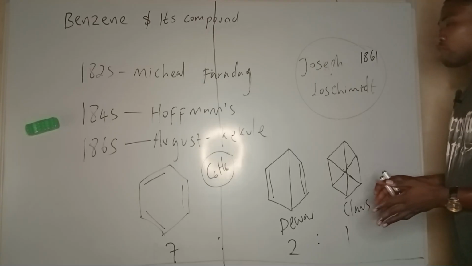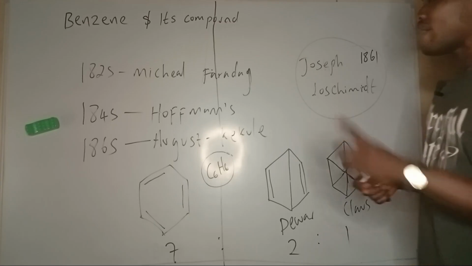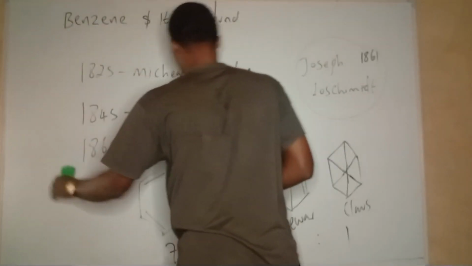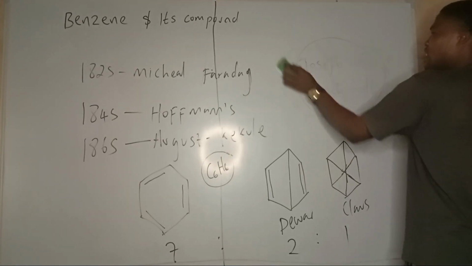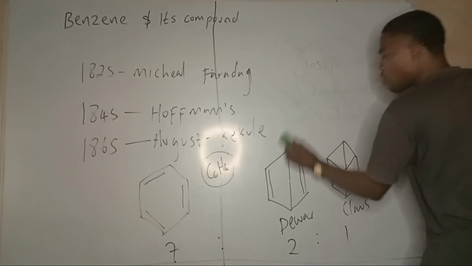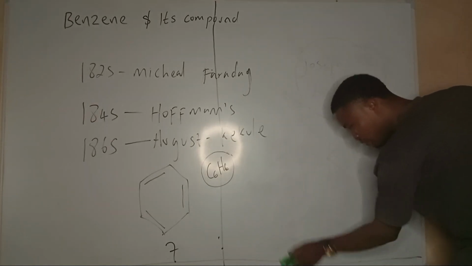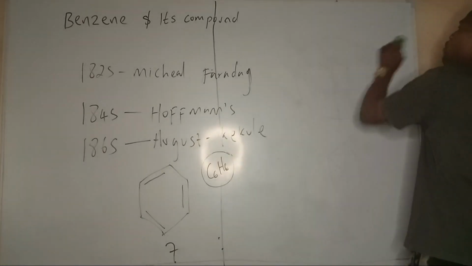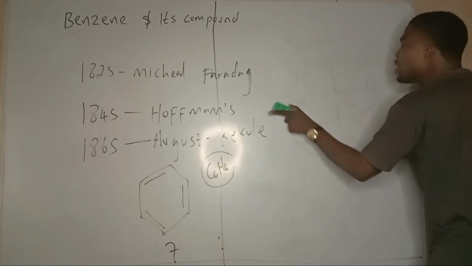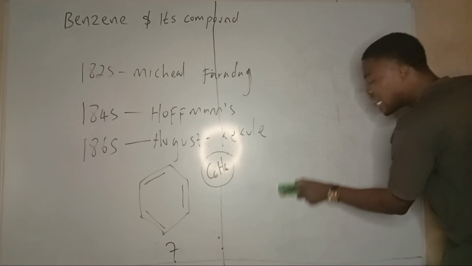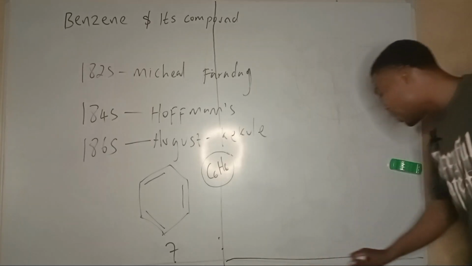Now, after all is said and done, still on the structure of benzene, a man known as Linus Pauling did research on aromatic compounds. Linus Pauling did something very strange for benzene. Pauling said that all the structures of benzene were correct in many ways, and that he can explain the original structure of benzene.